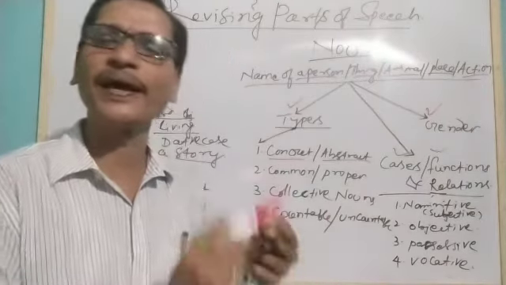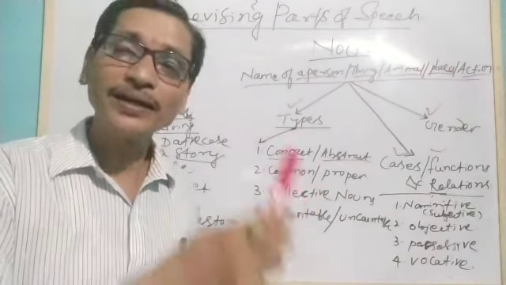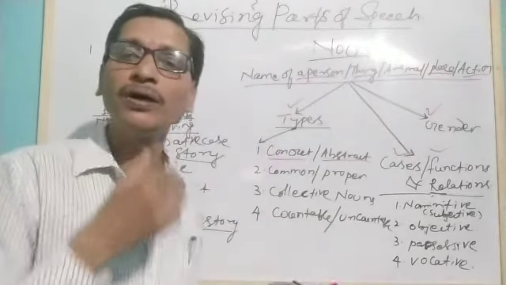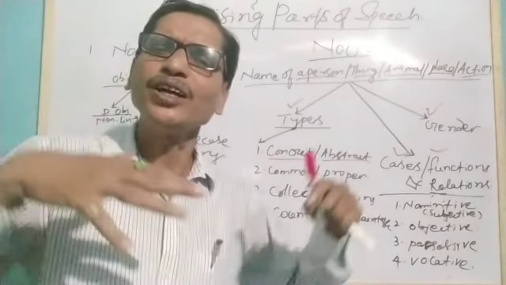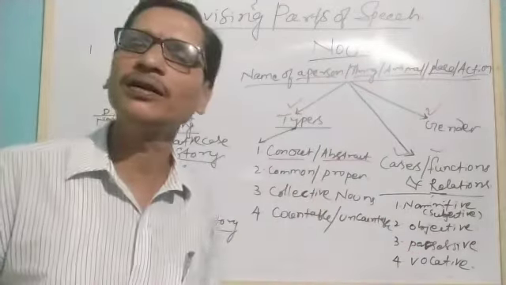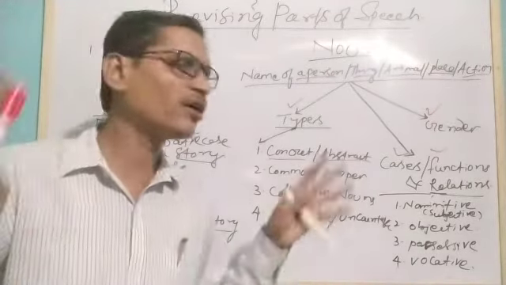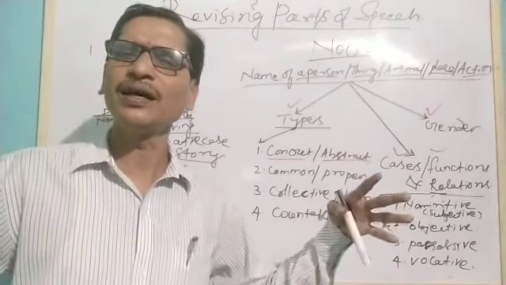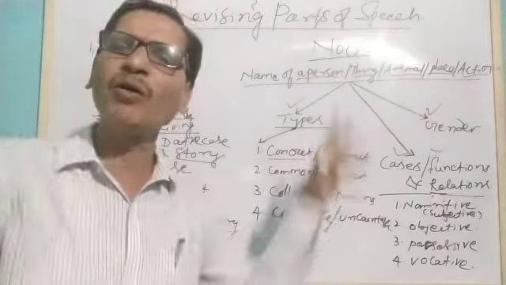Suppose I say a pen, which we physically see, touch and feel. So its name is a concrete noun, whereas if I say honesty is the best policy, honesty is such a thing that cannot be seen or touched or felt. Therefore, those nouns are called abstract nouns. Similarly, common nouns, which we use very commonly: boys, girls, teachers, students, chair, schools, buildings, roads, villages, and all those are very common nouns.